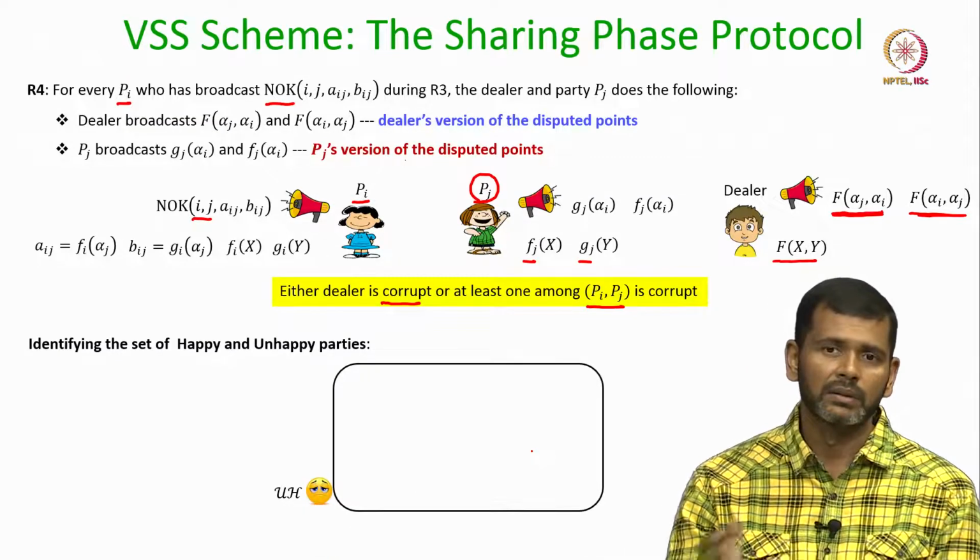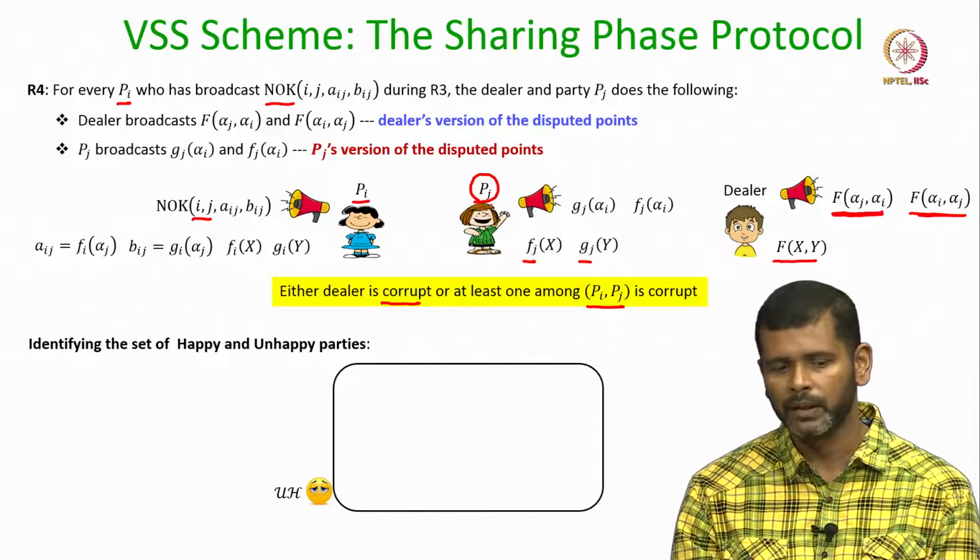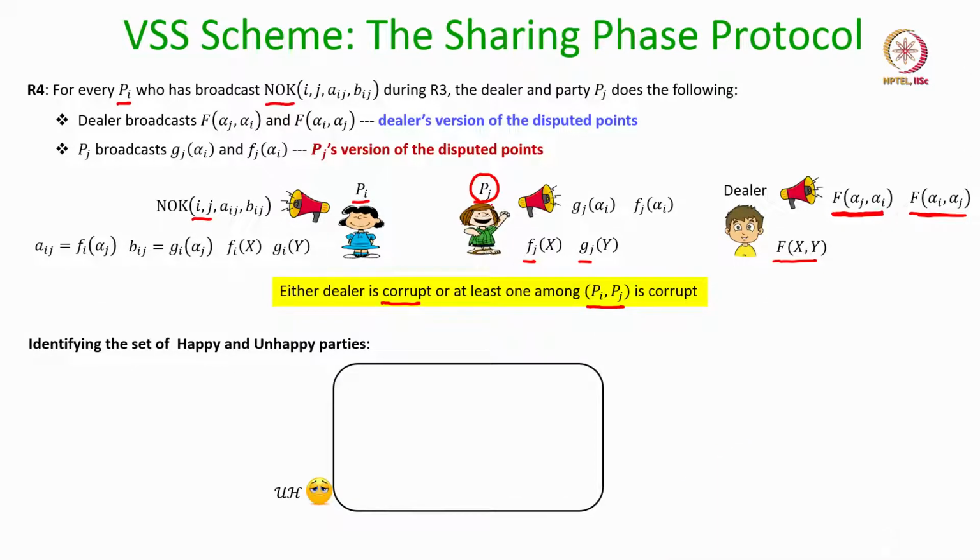Now, based on what party Pj and the dealer make public during round 4, we identify the set of happy and unhappy parties. Who will be the unhappy parties? We will say that party Pi is unhappy if it has raised a complaint against Pj during round 3 and, corresponding to that complaint during round 4, the dealer has made public some points which do not match Pi's version of the disputed points.